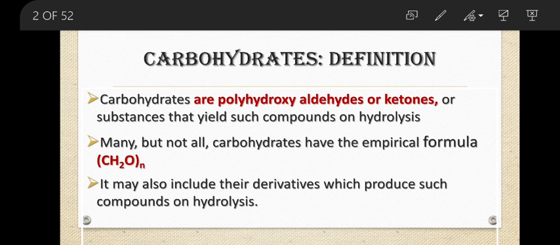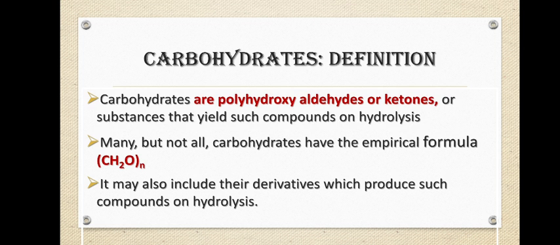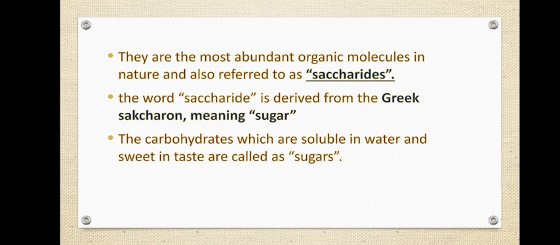For example, glucose, C6H12O6. If you write the empirical formula, it will be CH2O 6 times, so n is equal to 6 there. It may also include other derivatives that are produced as a result of hydrolysis.